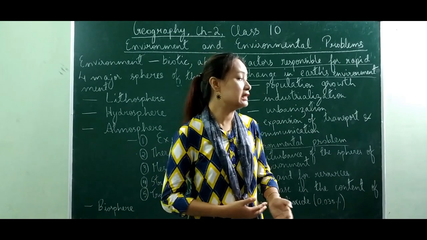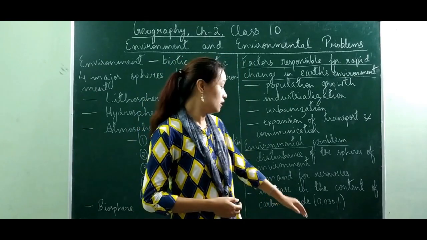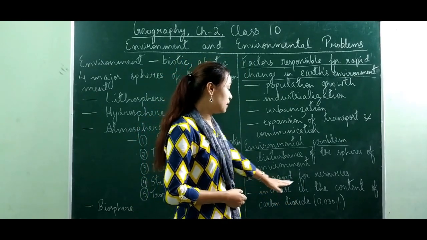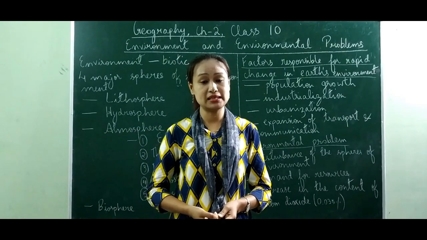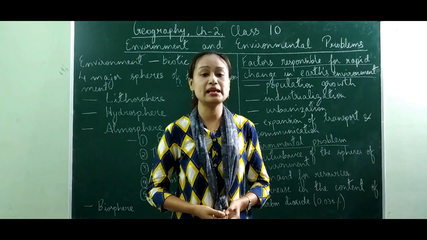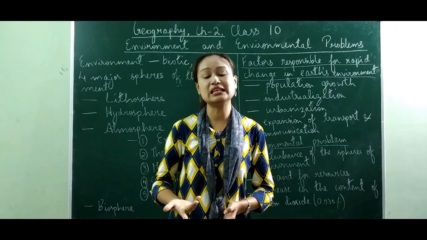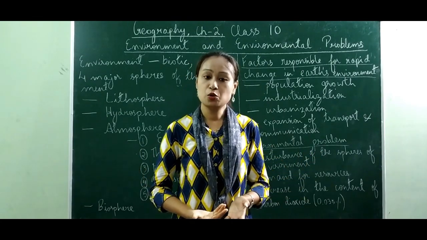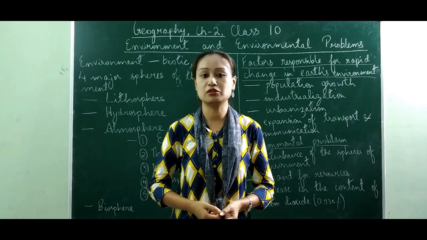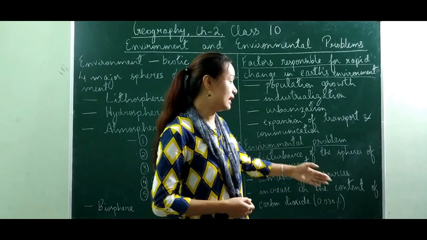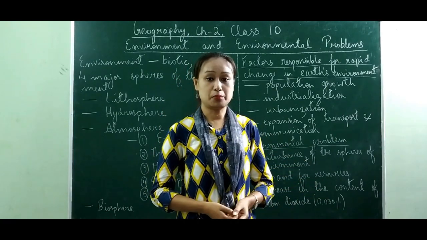So now all this has increased as a result of, I'll come to this next, demand for resources. As I've already mentioned, an increase in human population means an increase in the demand for goods and services. So that led to the increase in the setting up of industry, which means pollution, air pollution, water and land pollution at the same time. So this has led to the environmental problem.